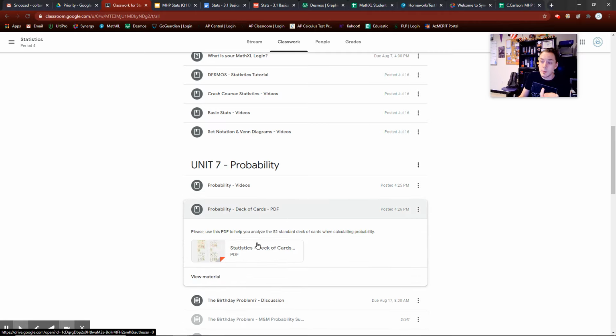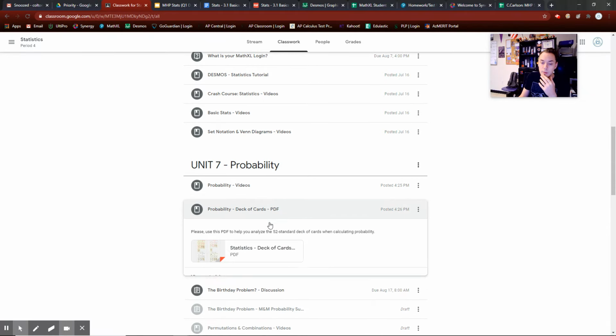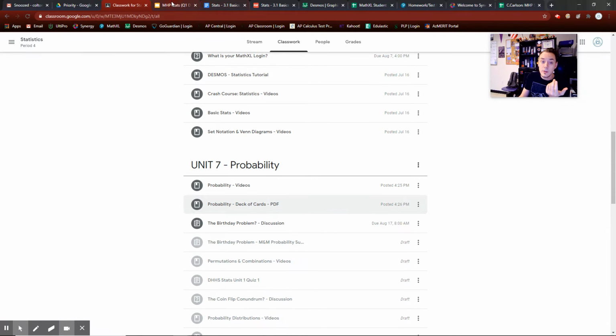If you're not familiar with a deck of cards, this tells you a standard deck of 52 cards, and it will tell you what's in the standard deck. I'm going to assume that you know how many queens we have in a deck, how many aces, how many black cards, and so forth. But use this, click on that PDF. It's found on Unit 7, Probability Deck with Cards, to help you navigate that.